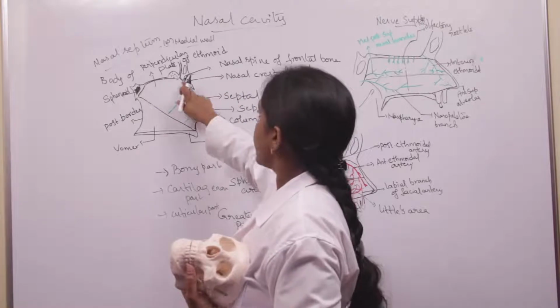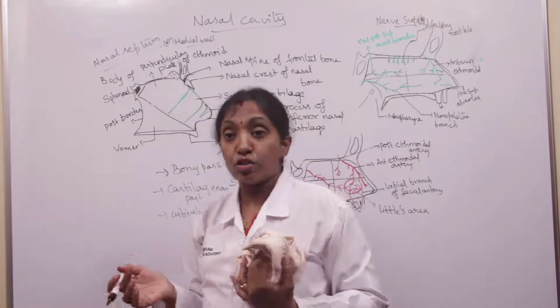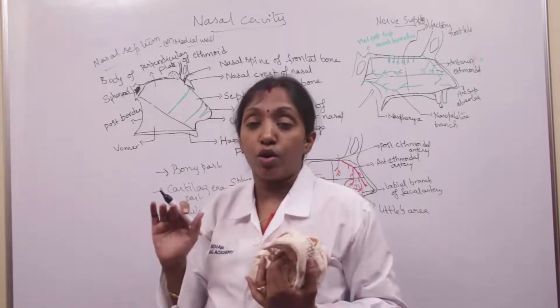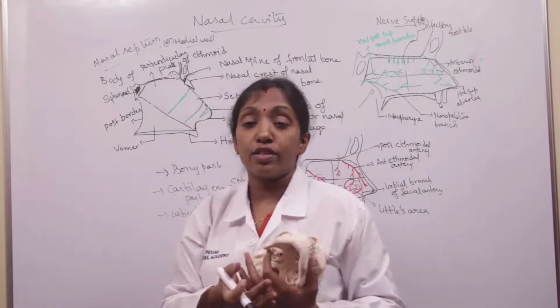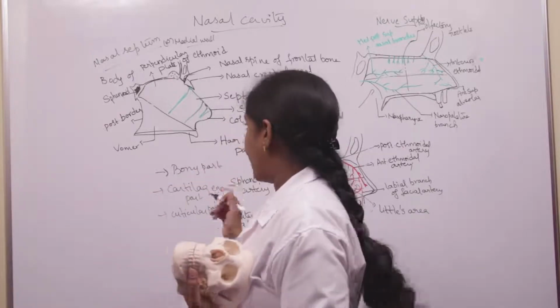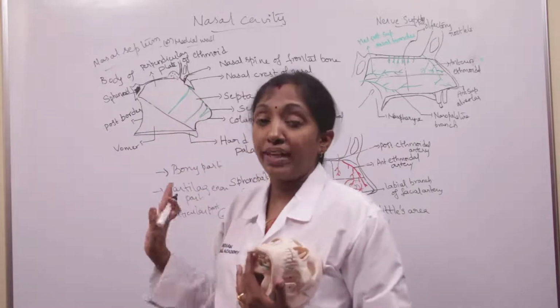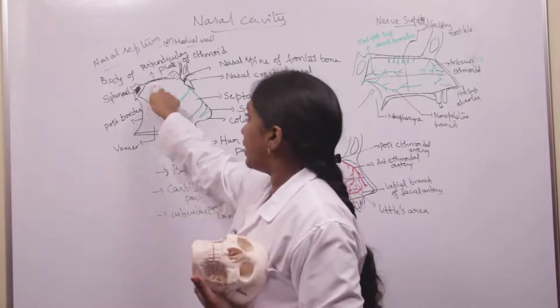Here is the nasal crest of the nasal bone, and also the nasal crest of maxillary bone. It receives contribution not only from the nasal crest of nasal bone, but also from the nasal crest of lacrimal as well as the maxillary bone. So the bony part of the nasal septum is formed by the vomer and the perpendicular plate of ethmoid.